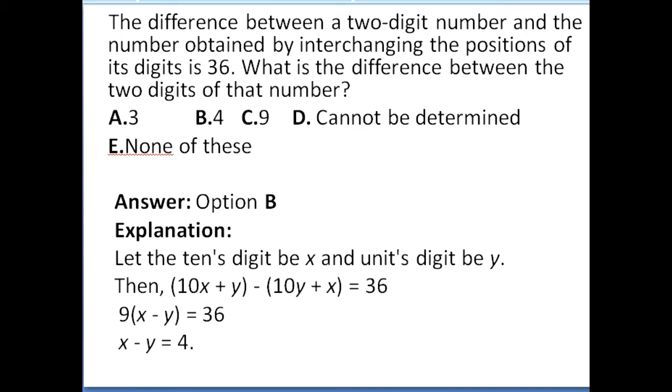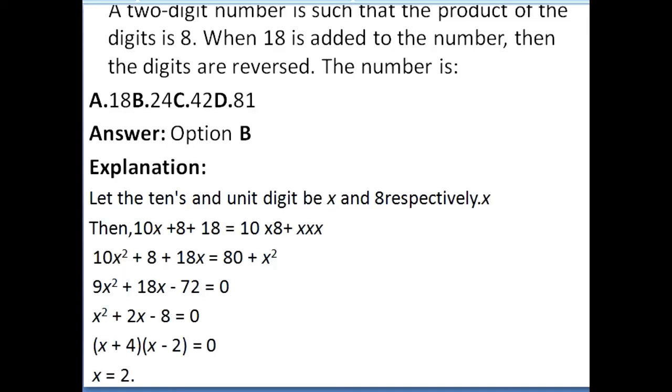So by taking LCM, you will get 9 into x minus y is equal to 36 and your answer is 4. You practice, you will get this answer. Now, a two-digit number is such that the product of the digits is 8. When 18 is added to that number, then the digits are reversed.